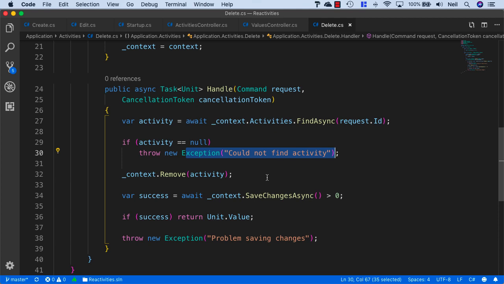And that's the approach we're going to take. But we're not going to return exceptions to the client. We're going to intercept the exception and then turn that into an HTTP response that we then send back to the client. And what we're going to do is take a look at how we set this up next.